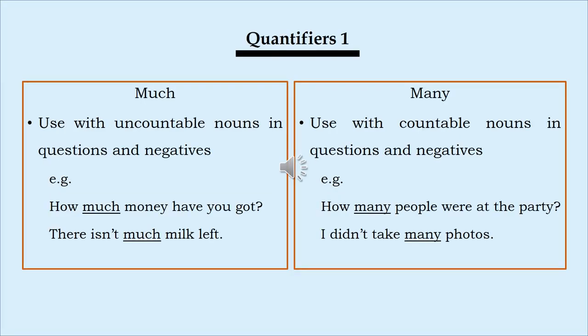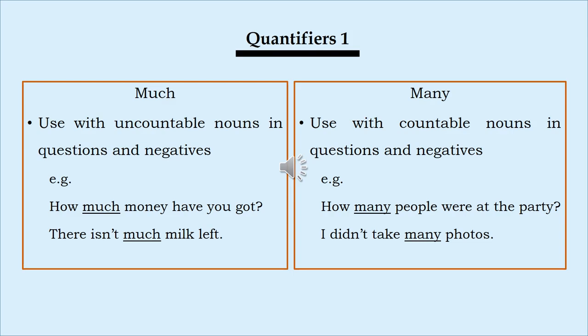Next, we are going to talk about quantifiers. There are two types of quantifiers. The first is much. Much is used with uncountable nouns, kata benda yang tidak bisa dihitung, in questions and negative, dalam bentuk kalimat questions atau bentuk negatif. For example, how much money have you got? And there isn't much milk left.